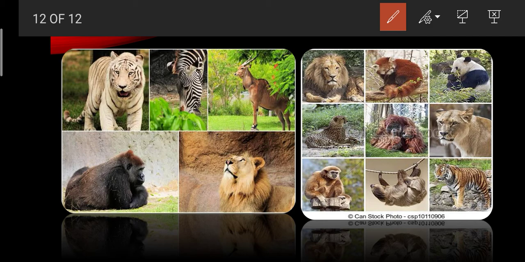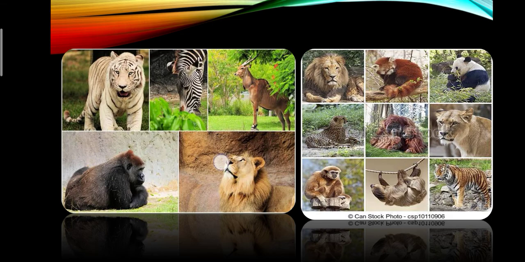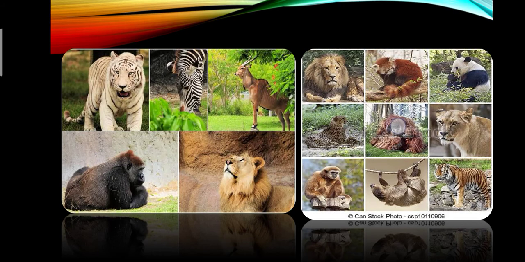So here the section of classification of our vertebrates ends, because you have to learn only up to class level. That's why we are done here.